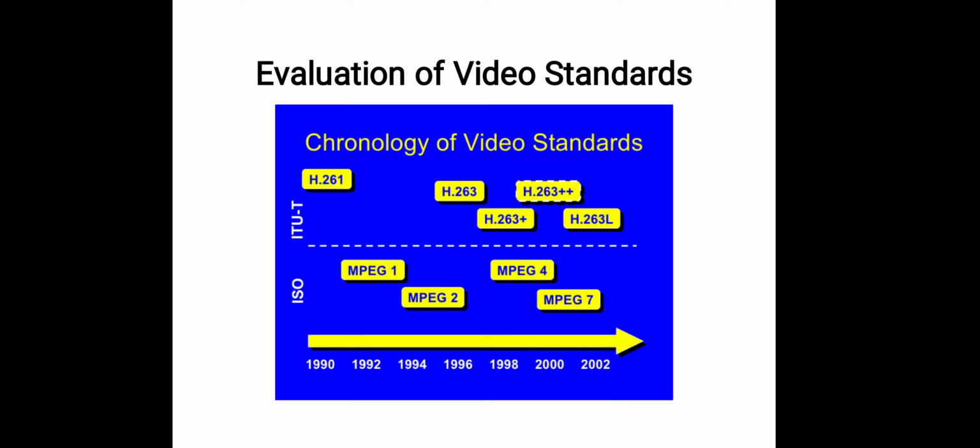Next is the evolution of video standards. You can see here the different standards are placed with respect to the year they were published. H.263 was published by ITU-T in the year 1996. Similarly, MPEG-1 was published by ISO in the year 1992.